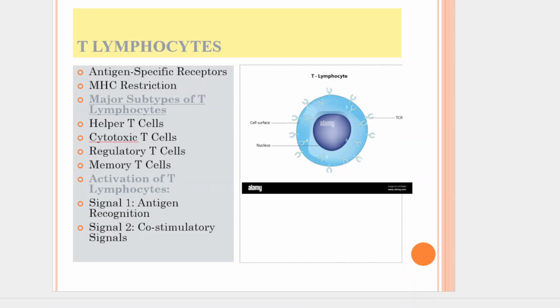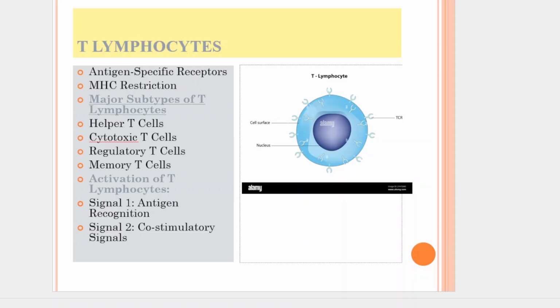T cells exhibit MHC restriction. T cells are MHC restricted, meaning their TCR can only bind to an antigen peptide that is bound to a specific type of MHC molecule. There are major subtypes of T lymphocytes: T helper cells, cytotoxic T cells, regulatory T cells, and memory T cells.